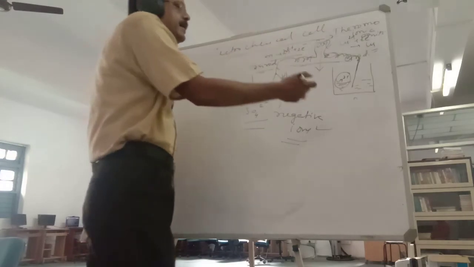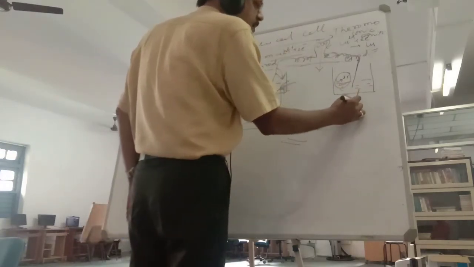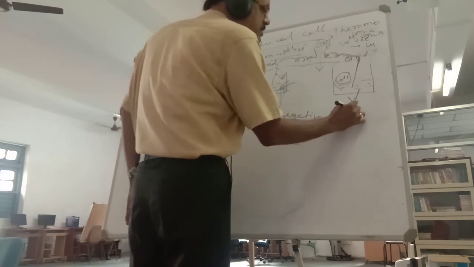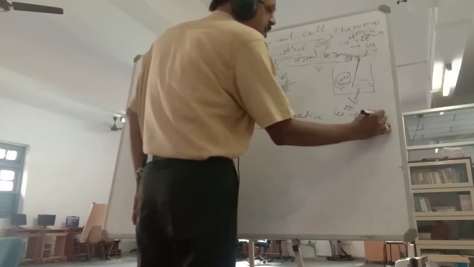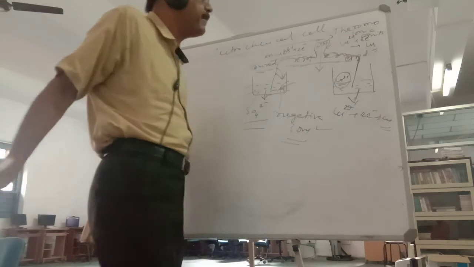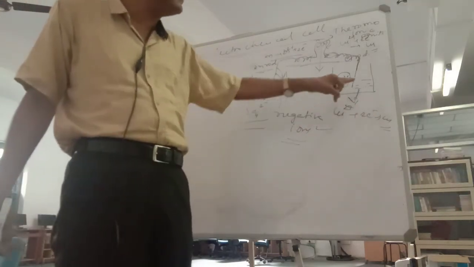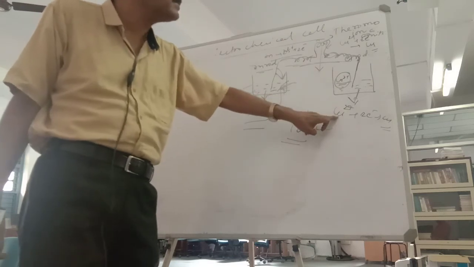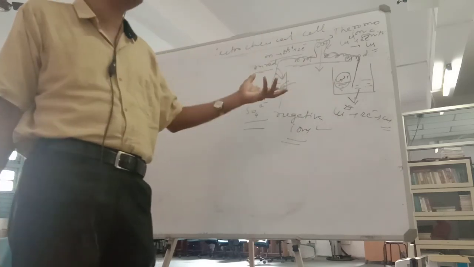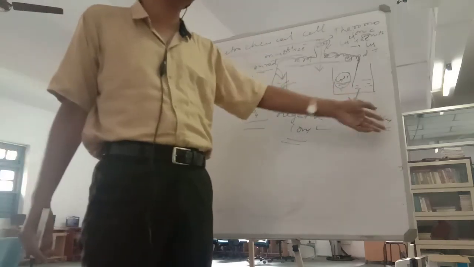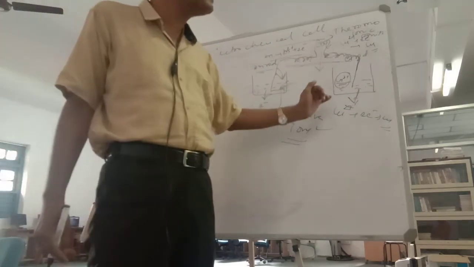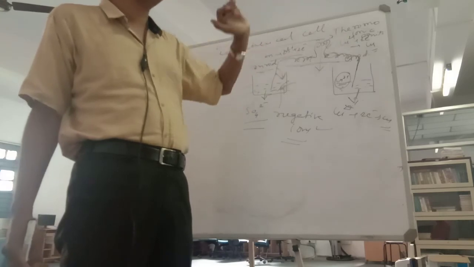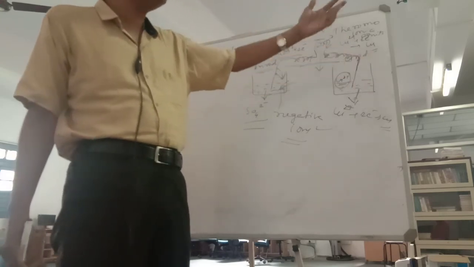You can say here, यहाँ पे देखेंगे what is happening here. यहाँ पे all these copper ions are changing into copper. All the copper ions are changing into copper. But then what happens to sulfate ions here? Copper ions will decrease and sulfate ions will increase, because copper ions are changing into copper atom. That's why copper ions will decrease here. And the sulfate ions number will increase.